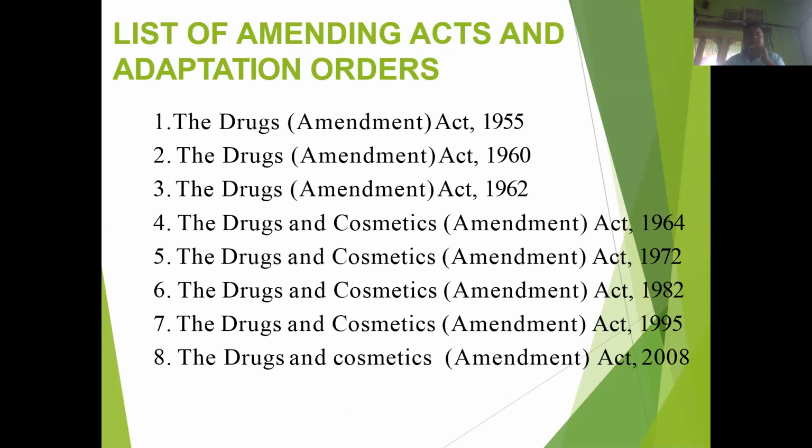Second Drugs Amendment Act was passed in 1960. Third, the Drugs Amendment Act was passed in 1962. Now, the Drugs and Cosmetic Amendment Act was passed in 1964. Second Drugs and Cosmetics Amendment Act was passed in 1972.